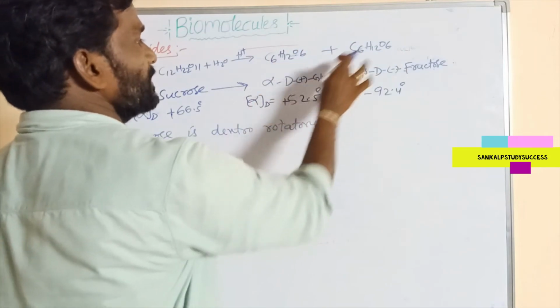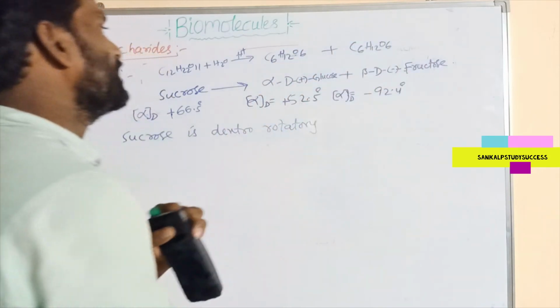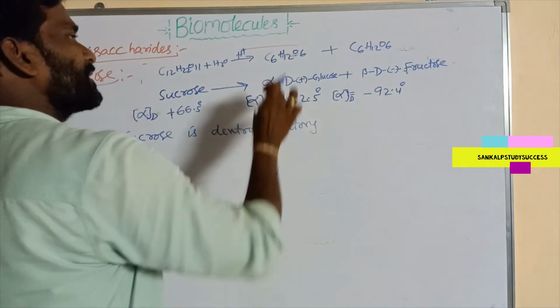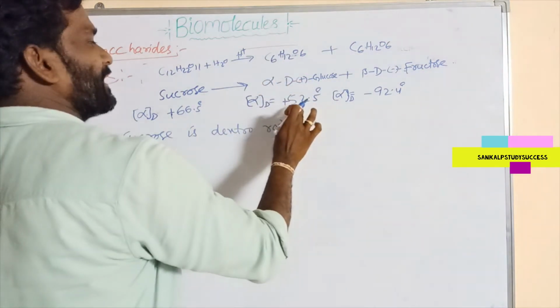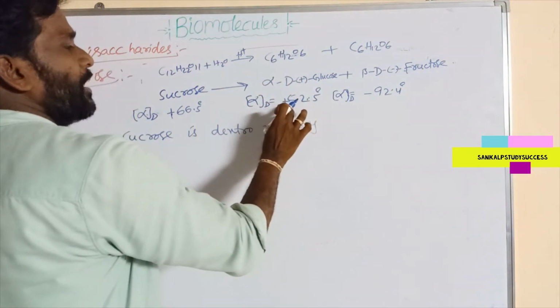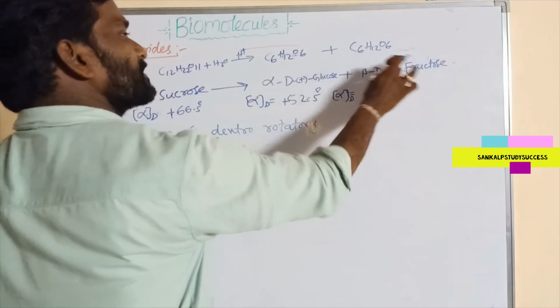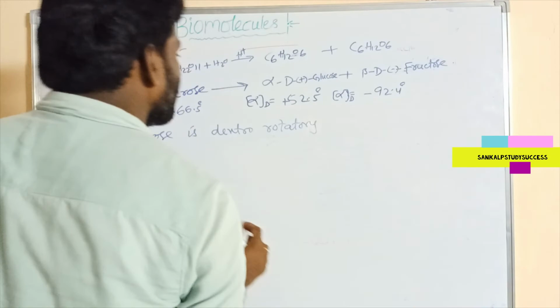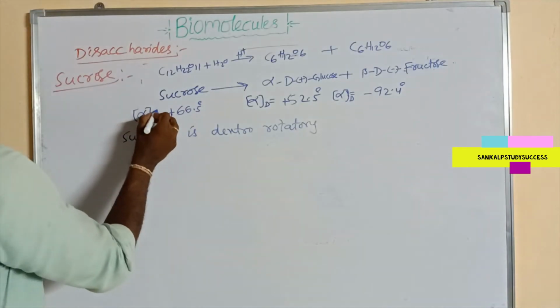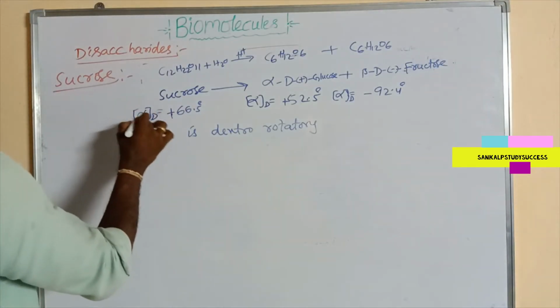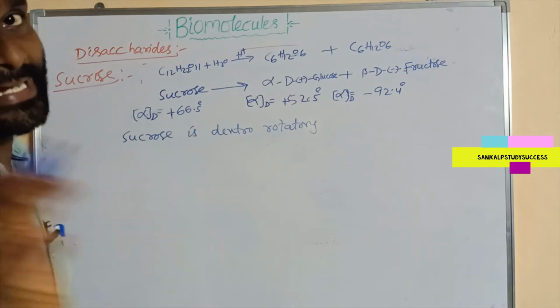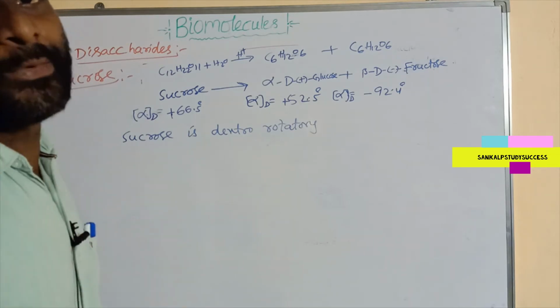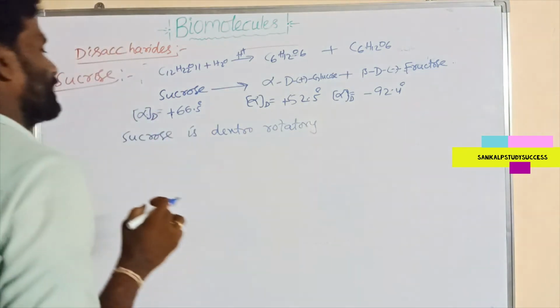This is glucose and this is fructose. Glucose is dextrorotatory, so its value is positive. Fructose has a negative value, that is levorotatory. This is the optical rotation, where the square bracket alpha D indicates optical rotation.